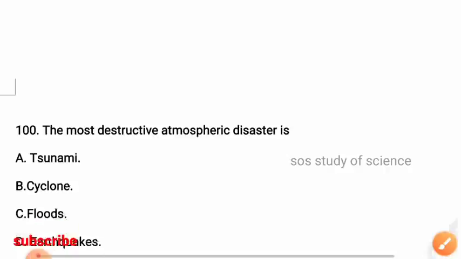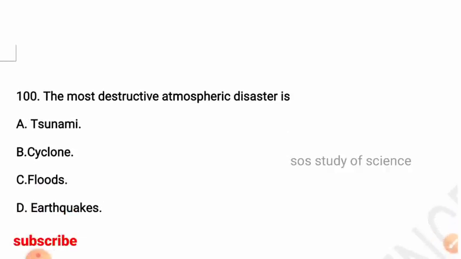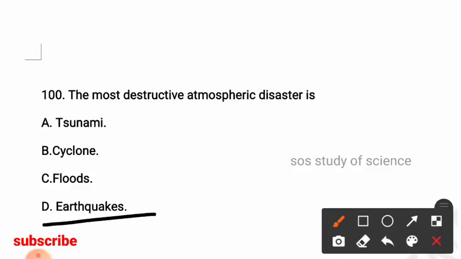Next question, the most destructive atmospheric disaster is, options are tsunami, cyclone, floods, earthquake. So here it is option D, earthquake.